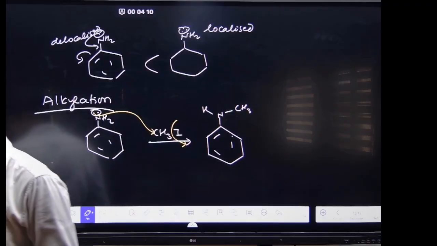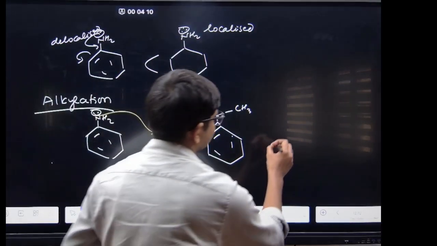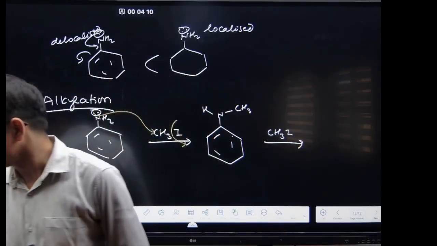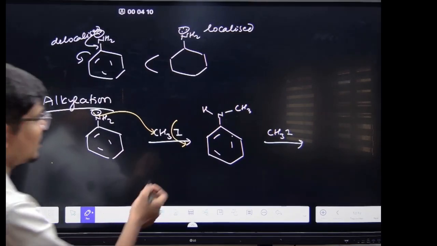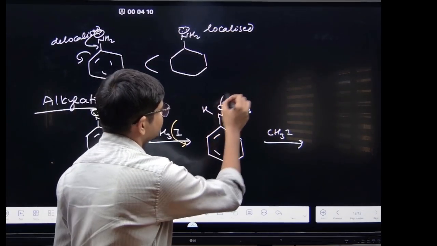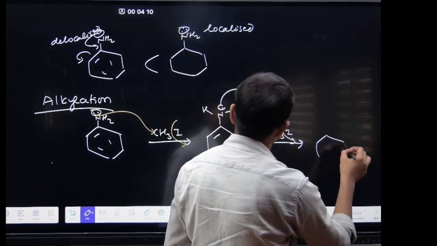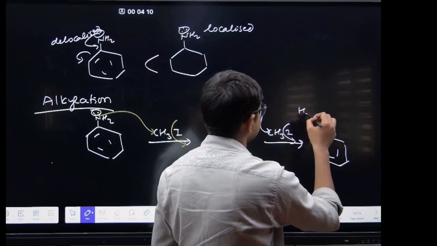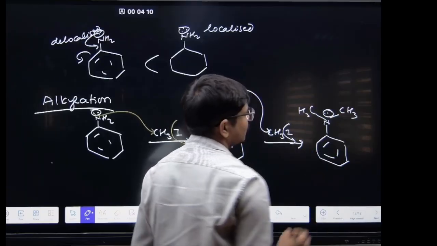Suppose you add a further 1 mole of CH3I. What will happen? Again you have the lone pair, so again it will attack here, forming N(CH3)2.